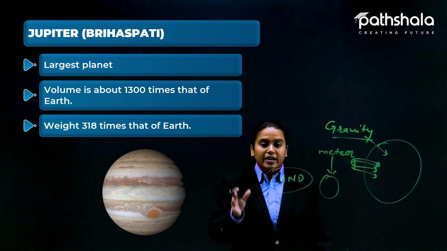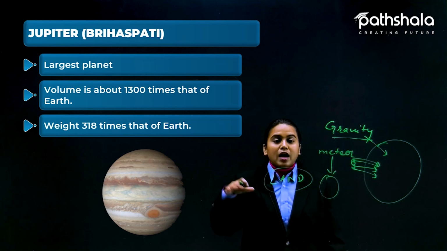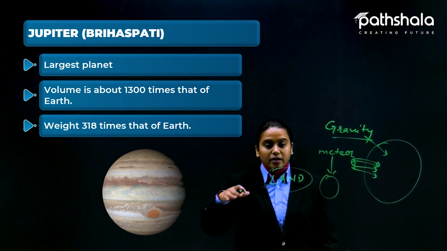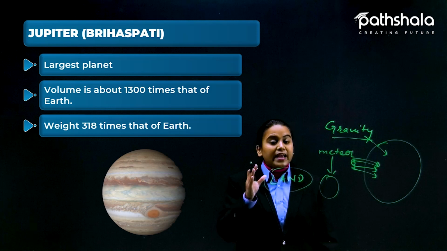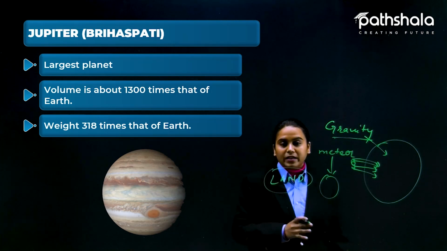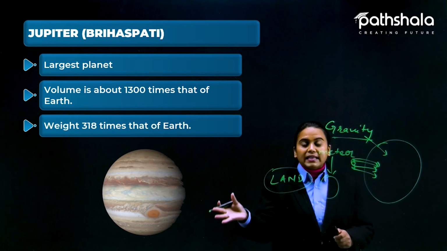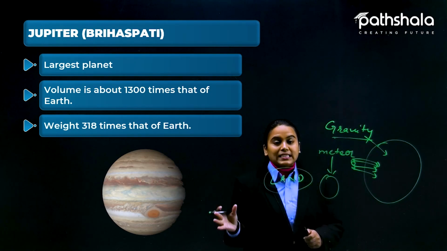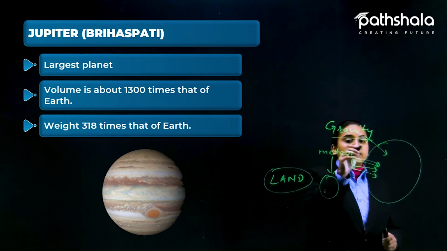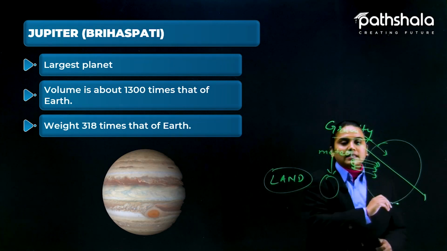Like on Earth, we are standing, like I am standing here on some solid part, that is rock. Mars also has rocky material, and we can stand over it. We have certain land, but Jupiter is actually a ball of gases. If we throw something here, it can easily pass through.